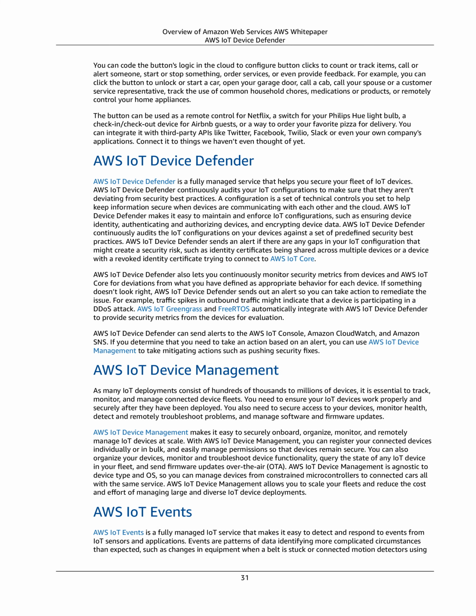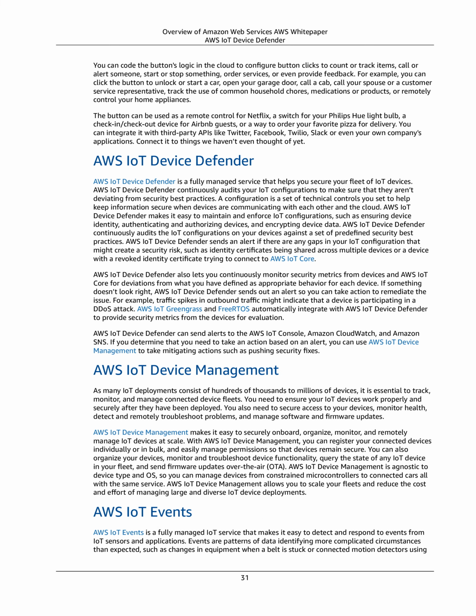AWS IoT Device Defender continuously audits the IoT configurations on your devices against a set of predefined security best practices. AWS IoT Device Defender sends an alert if there are any gaps in your IoT configuration that might create a security risk, such as identity certificates being shared across multiple devices or a device with a revoked identity certificate trying to connect to AWS IoT Core.